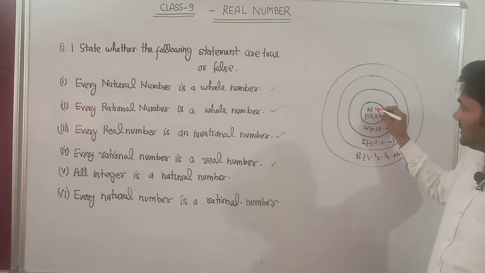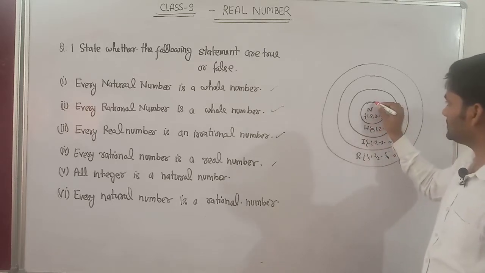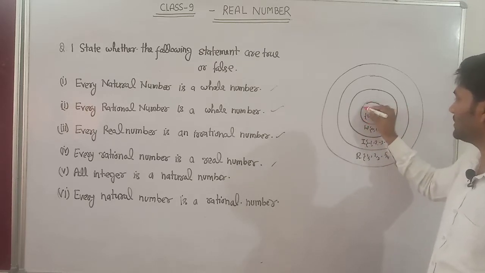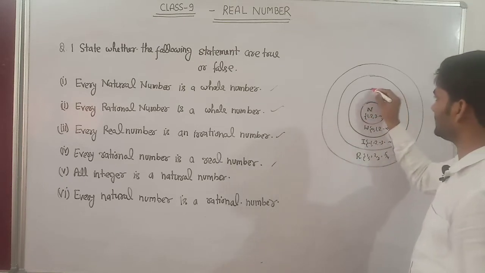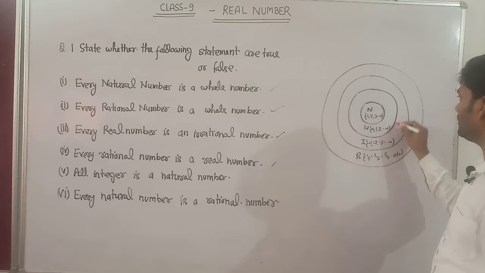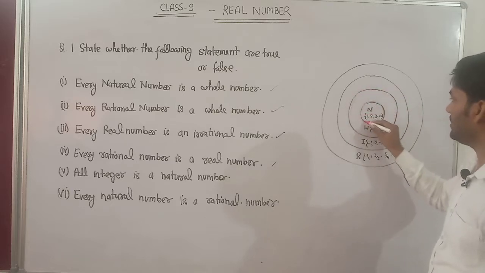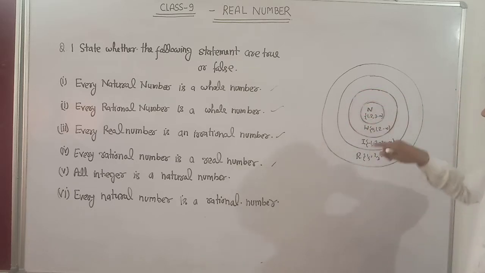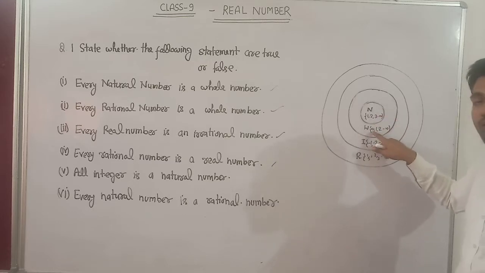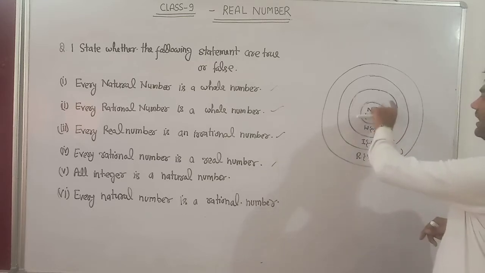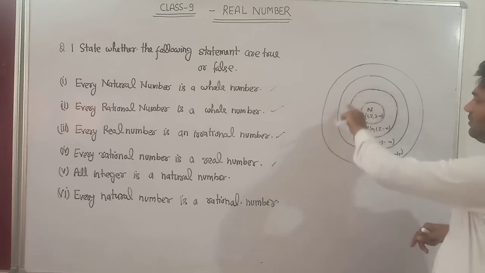First, the natural numbers. All natural numbers are included in the whole numbers, which means every natural number is a whole number.